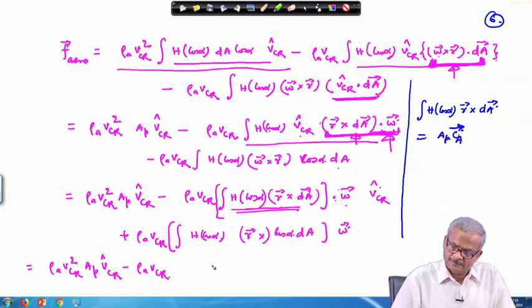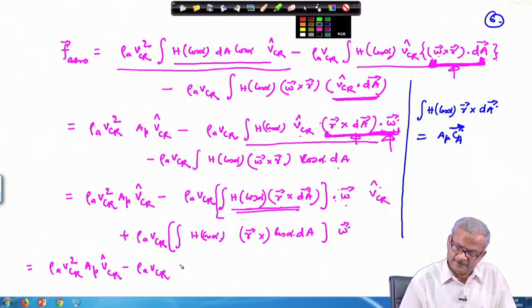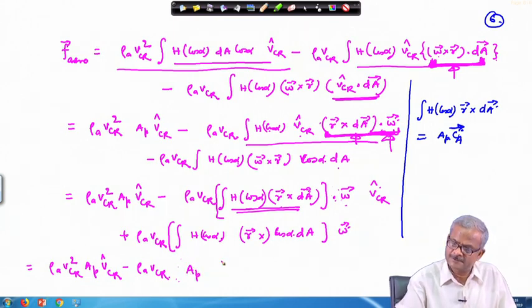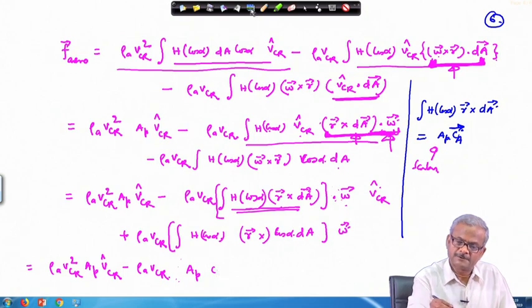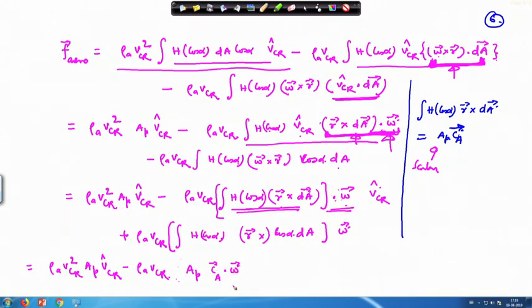So, if we do that, this particular equation then reduces to a format where A p is a scalar, A p times C a. This is not the center of pressure as we have defined earlier, this is C a, okay. A p times C a, and then if you look into this part, dot omega. So, this is dot omega.